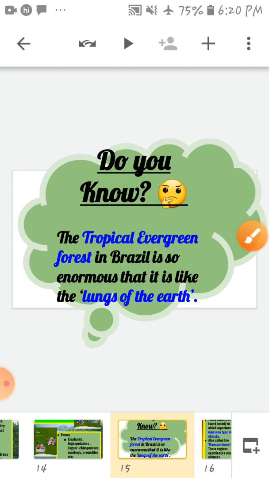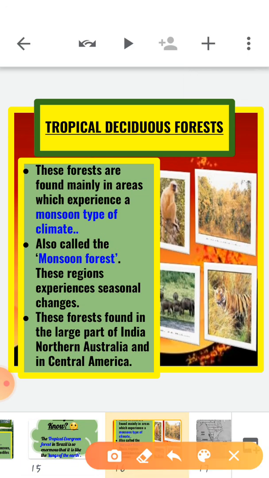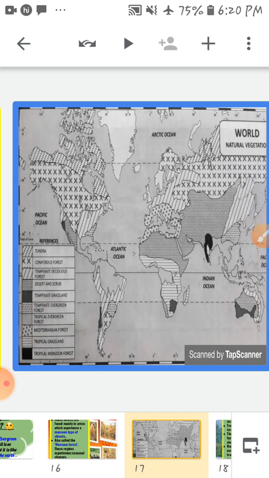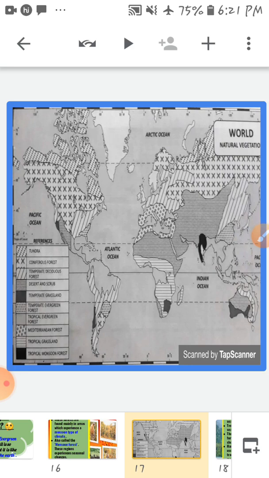Clear? Okay. Next we have tropical deciduous forest. First of all, these forests are found mainly in areas which experience a monsoon type of climate. And children, do you know India has a monsoon type of climate. So these forests are mainly found in the Indian subcontinent, and also in northern Australia, right? And in Central America.